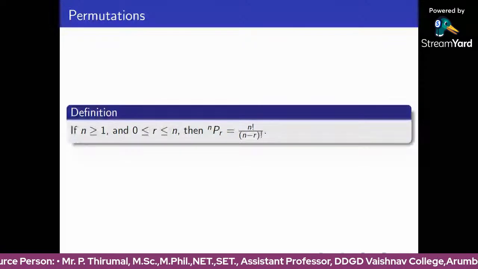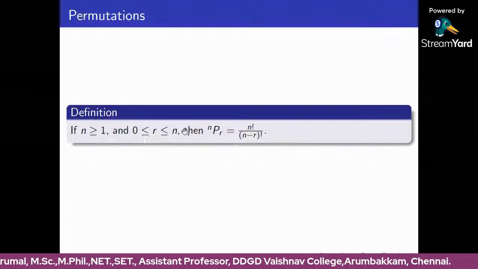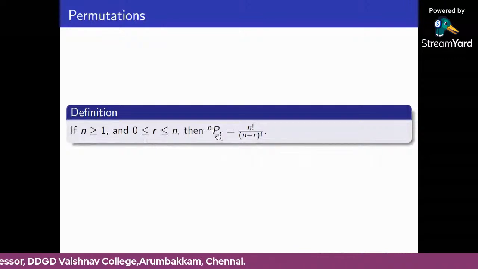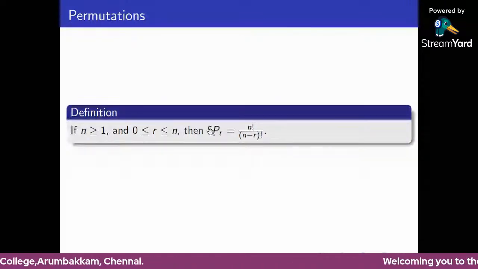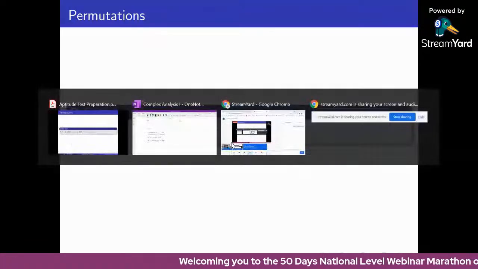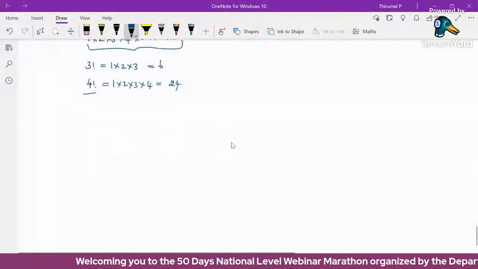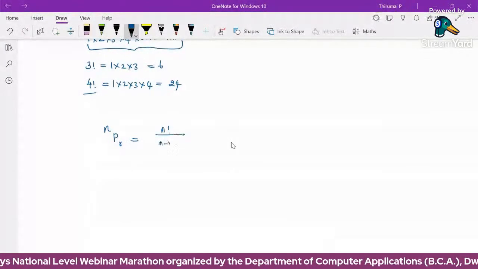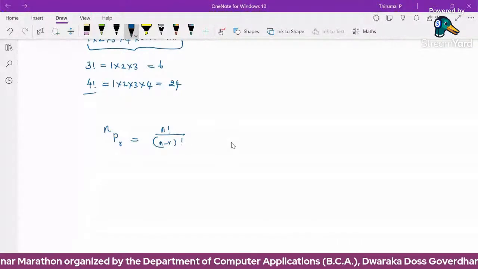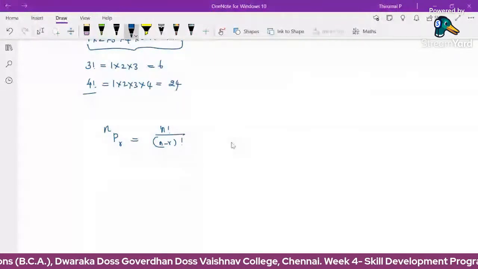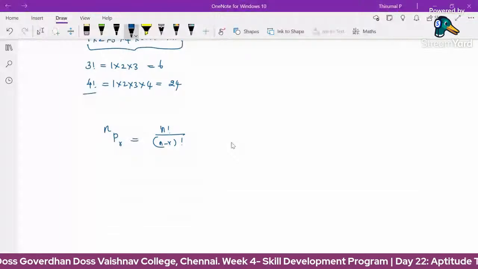Okay, suppose n is large. This is nPr. There are n objects, and we are going to choose r objects from the n objects. This is denoted by nPr, where P denotes permutation. nPr is defined as n factorial divided by n minus r factorial. I'm not going to derive this formula, I'm just giving it directly. nPr means in n objects we choose r objects, and the number of possible arrangements is n factorial divided by n minus r factorial.